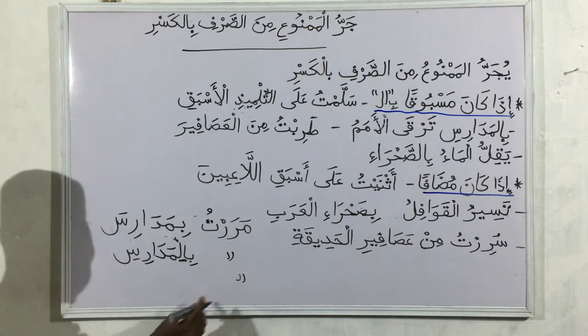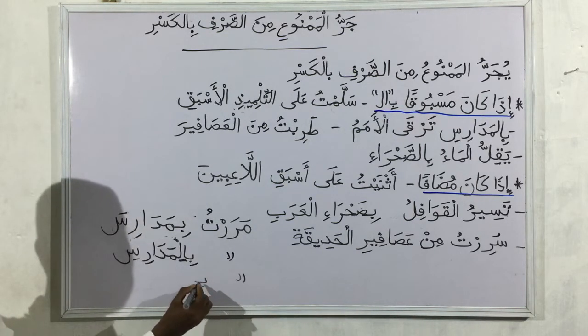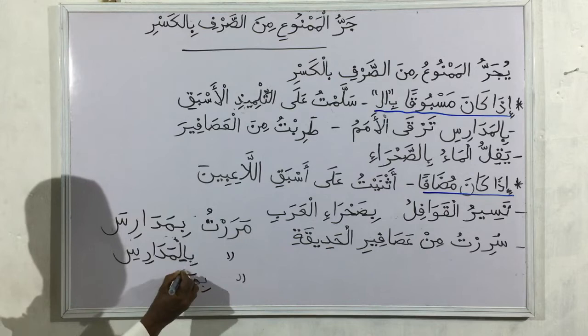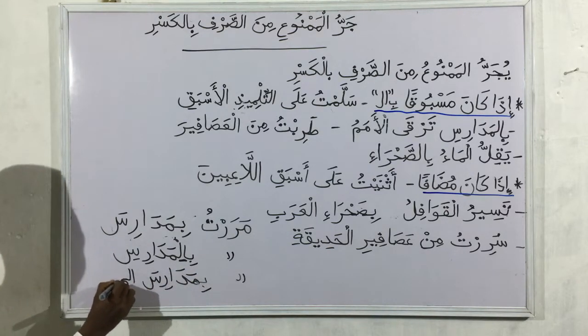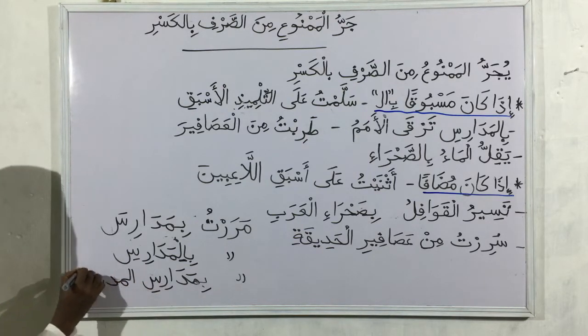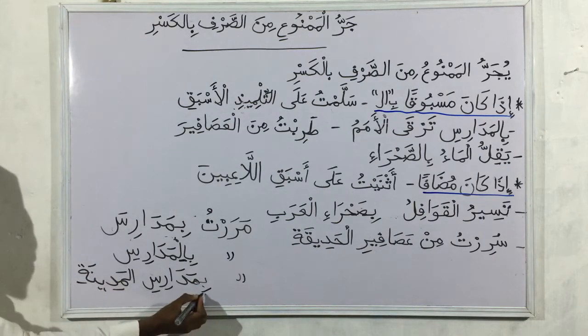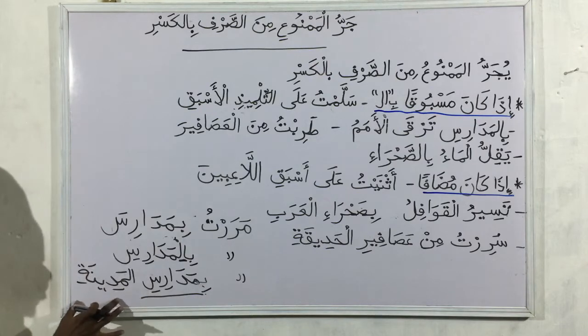Another example: marartu bimadarisil madinati. You can see this is mudaf, the mudaf and mudaf ilayhi: madarisul madinati.